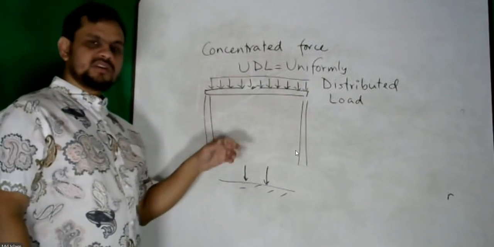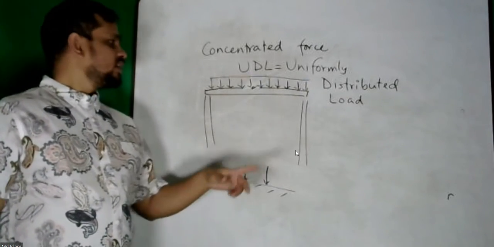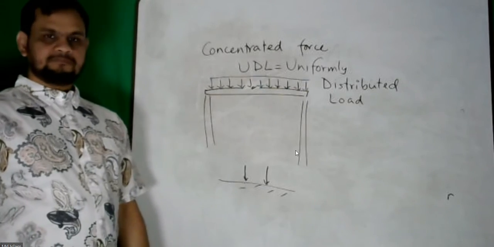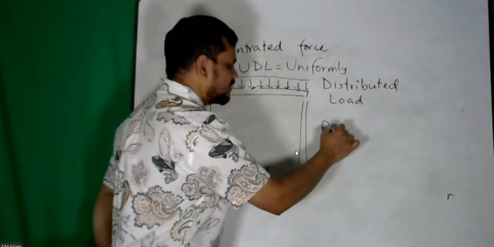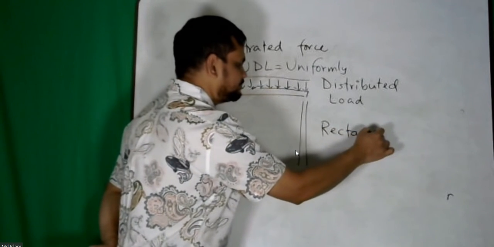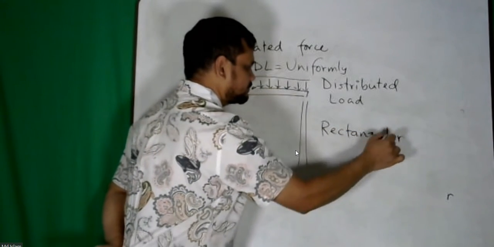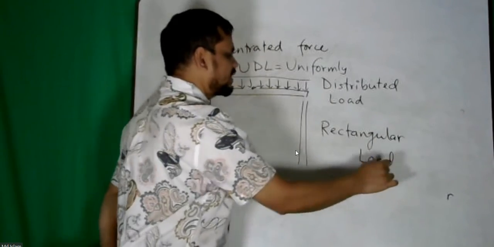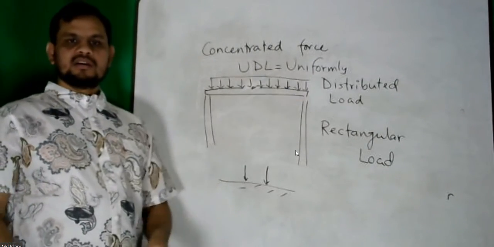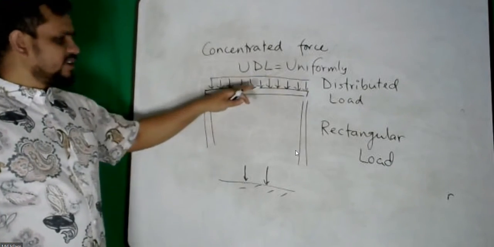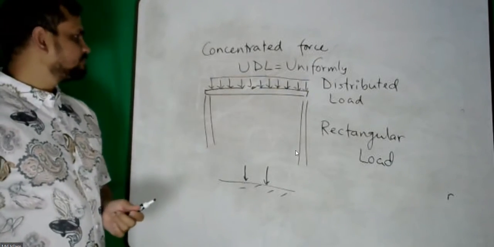That means my load is distributed uniformly. Sometimes we call this load rectangular load, because this is a rectangle. This load is very common.